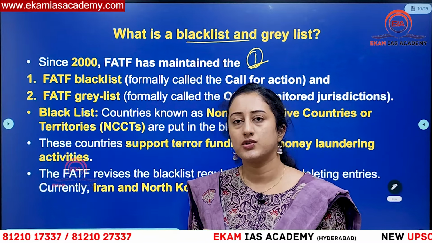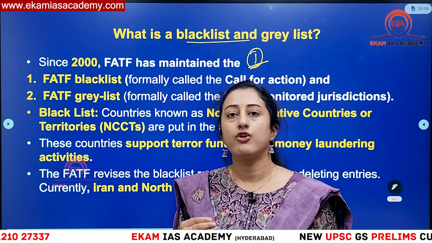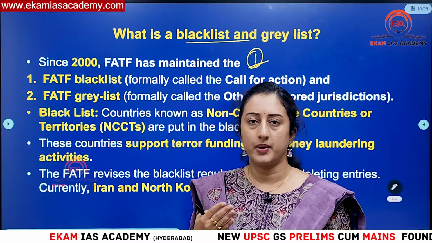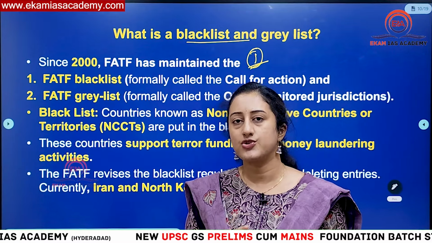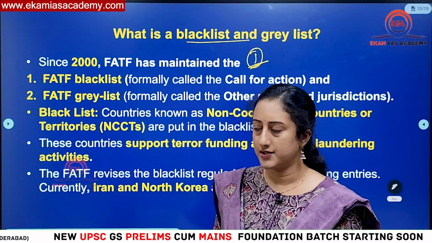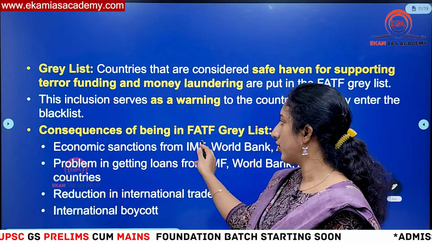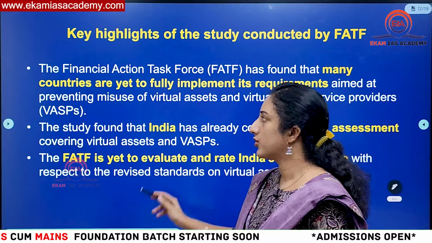Then what are the countries on the blacklist of FATF? Only 2 countries which are considered non-cooperative: Iran and North Korea. We call it the Democratic People's Republic of Korea, DPRK, right? That is North Korea. So these 2 countries, Iran and North Korea, are the only countries on the FATF blacklist. So this is all what we have discussed. Here you can see the consequences of being on the grey list. I already told you what happens. So then what are the key highlights?